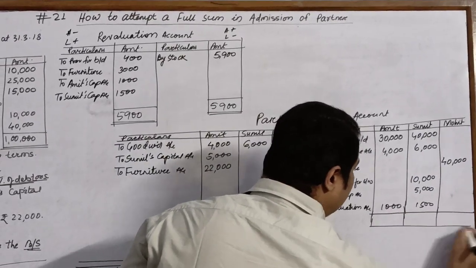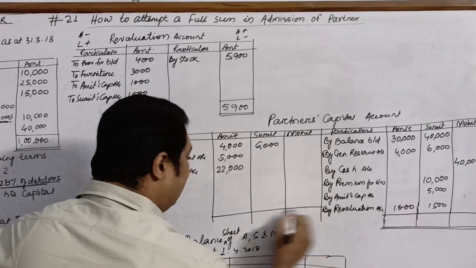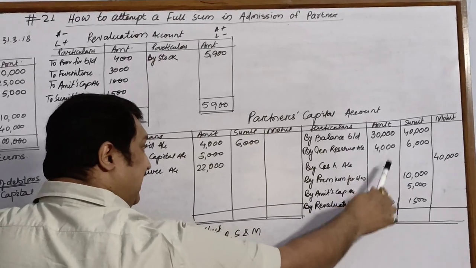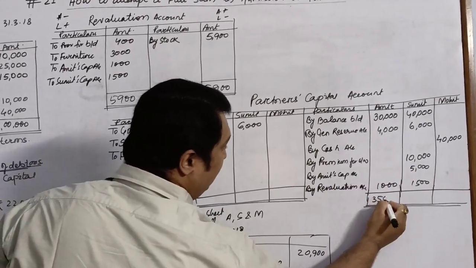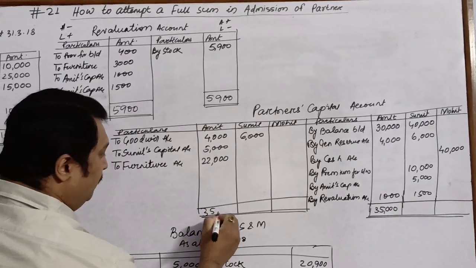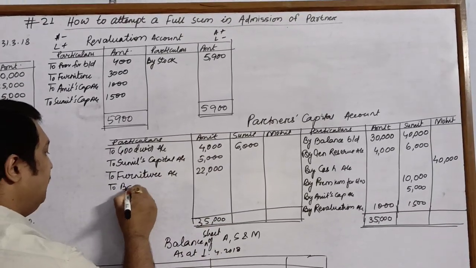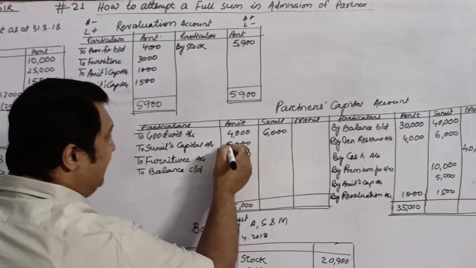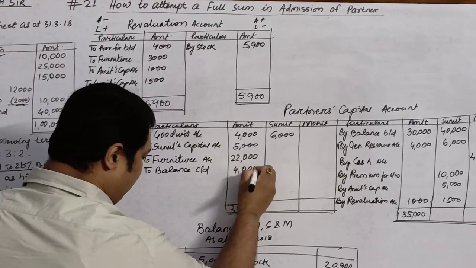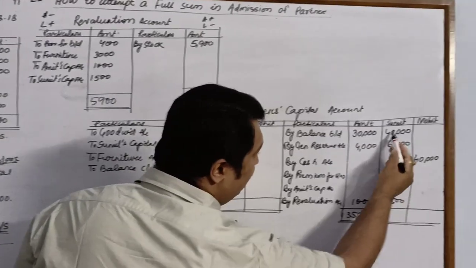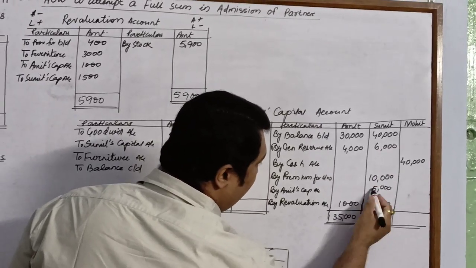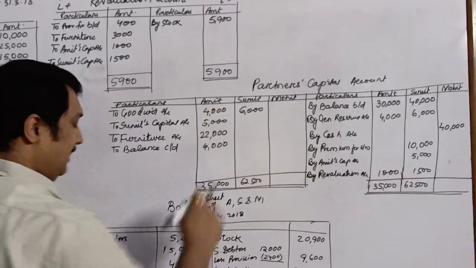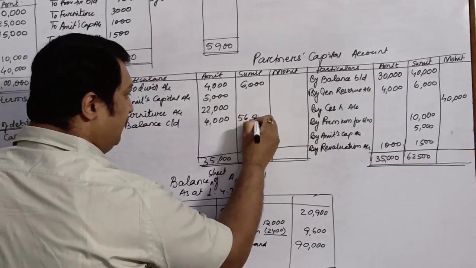Now it's time to balance partners' capital. Which side do you feel has a greater total of which all partners? If you see Amit, the credit side seems more. So credit side total is 35,000. We will write the same amount over here, 35,000. And the balancing figure will be written as balance carried down. 35,000 minus 31,000, so it will be rupees 4,000. Similarly for Sumit, the total is 62,500, and 62,500 minus 6,000 is 56,500.